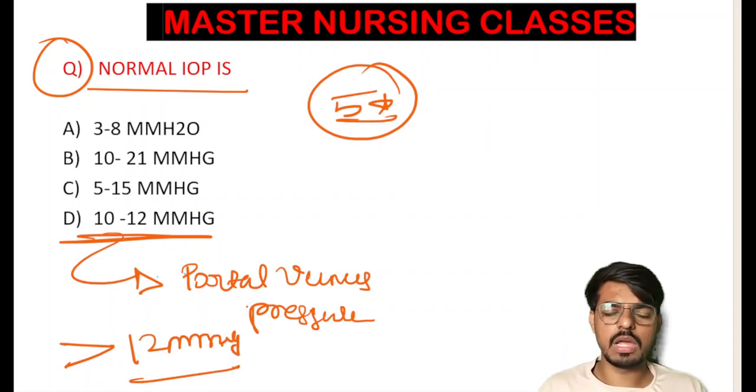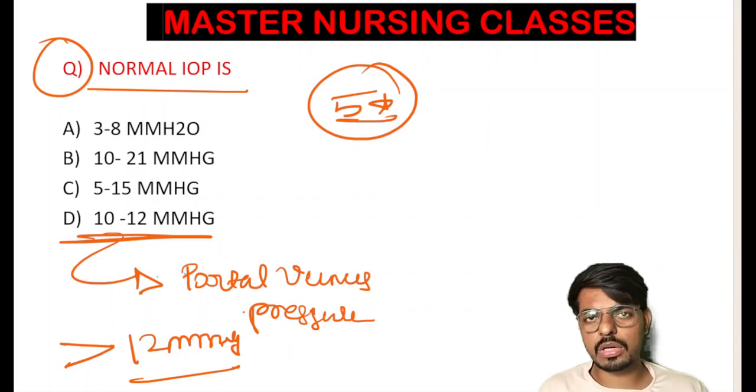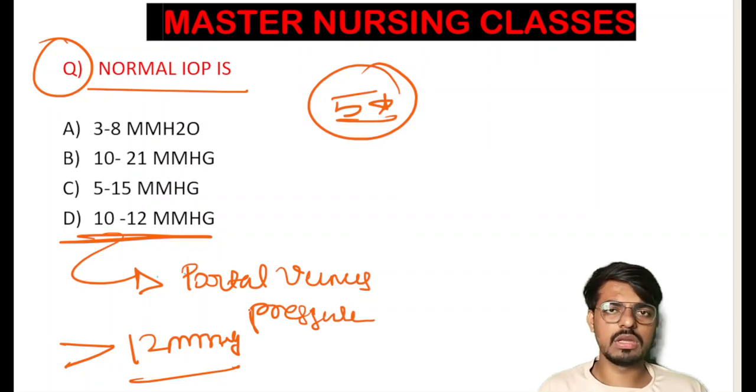portal hypertension, which primarily occurs due to the damage or obstruction in the portal veins that is made due to liver cirrhosis and liver cancer conditions. And option C is telling 5 to 15 mm of Hg, and this is the normal